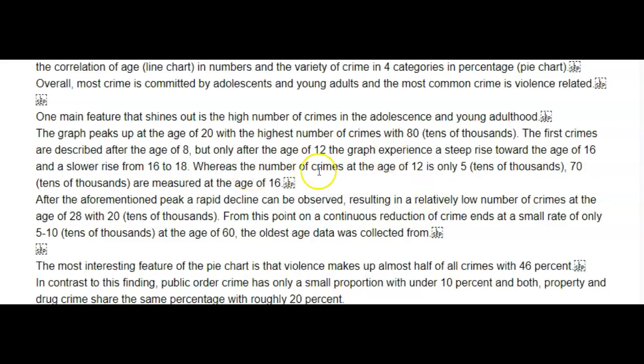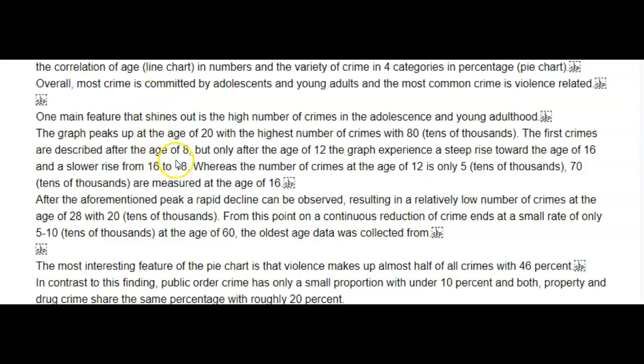Let me see. Whereas the number of crimes at the age of 12 is only 5,000. Just say 5,000, or actually 50,000. So that must have been 80, 100, 800,000. So just use the number. This is confusing, this tens of thousands. So is only 50,000. 70,000 are measured at the age of 16. Okay, that was going to be my complaint.